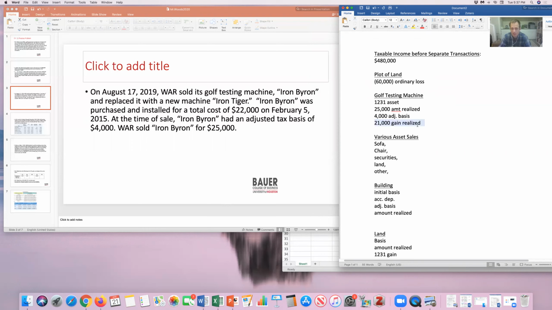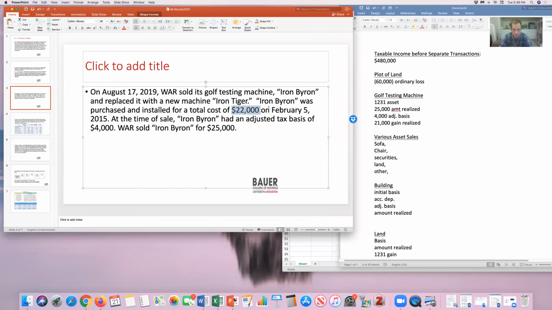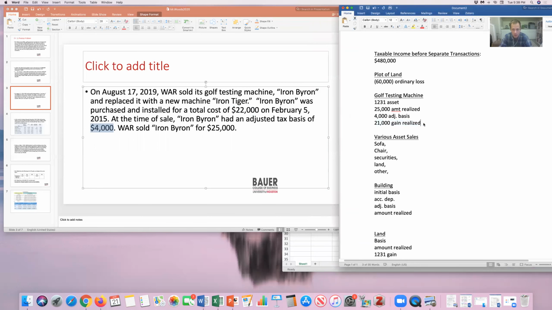Because of this, the lesser of the gain or the amount of accumulated depreciation is going to be recaptured as ordinary income. Because their initial basis was $22,000 and their adjusted basis at the time of sale was $4,000, I know that there's $18,000 of accumulated depreciation. That means $18,000 of this gain is just due to depreciation making the basis smaller.